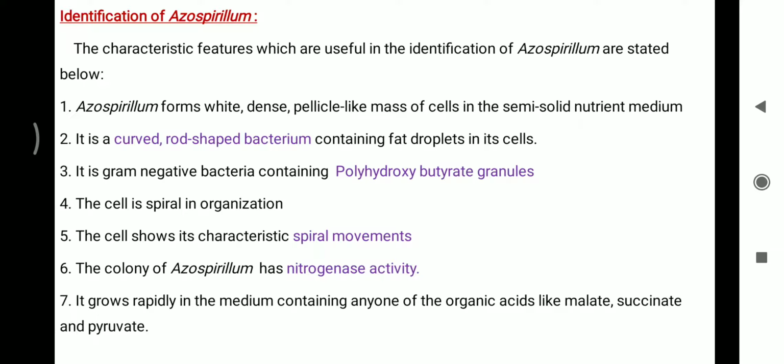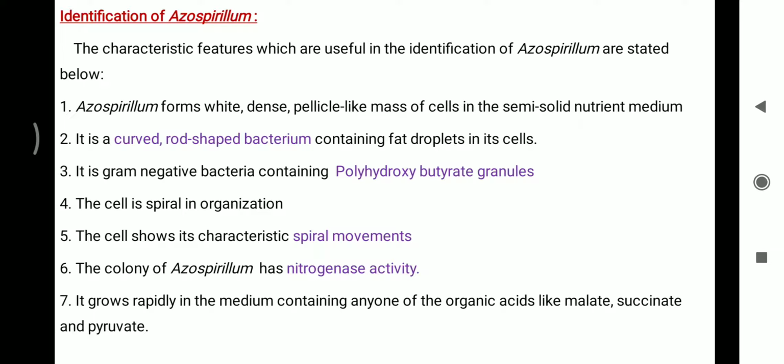Identification of Azospirillum. The bacterial characteristic features which are useful in the identification of Azospirillum are stated below. Azospirillum forms a white, dense, pellicle-like mass of cells in the semi-solid nutrient medium. It's a curved, rod-shaped bacterium containing fat droplets in its cells.